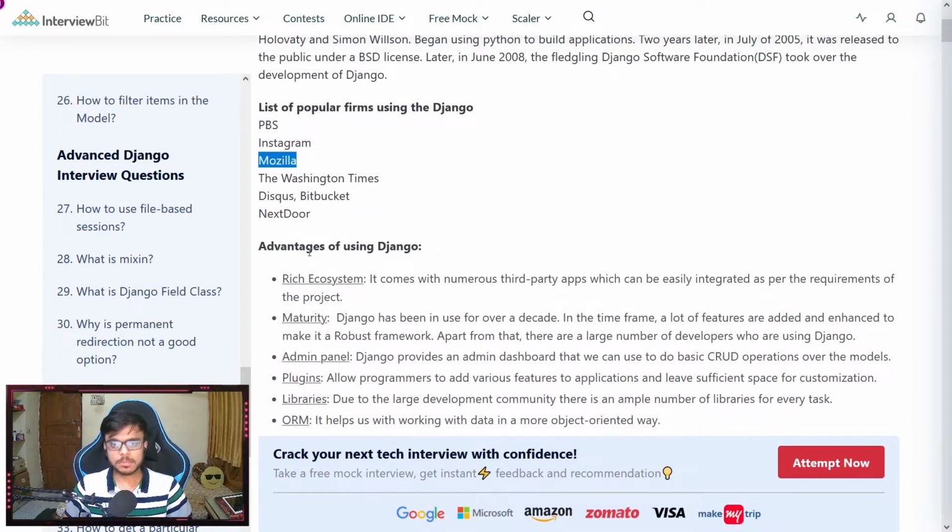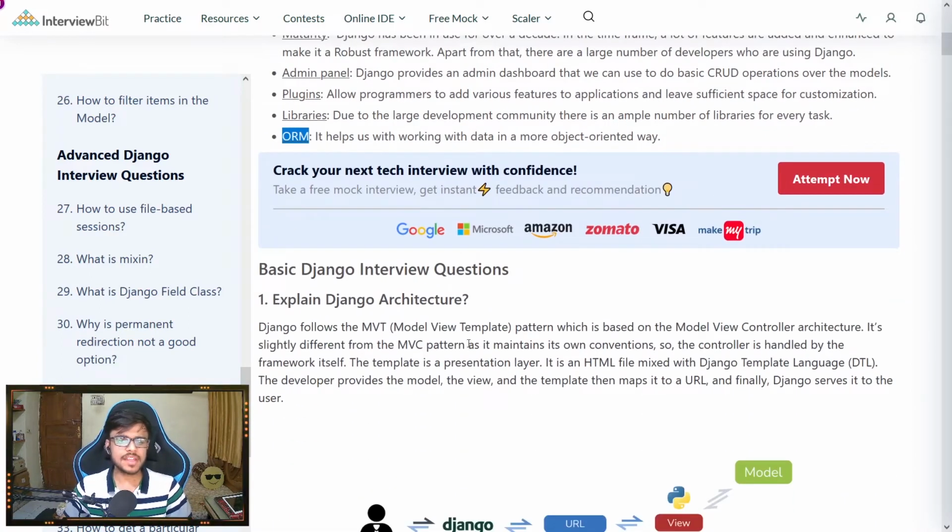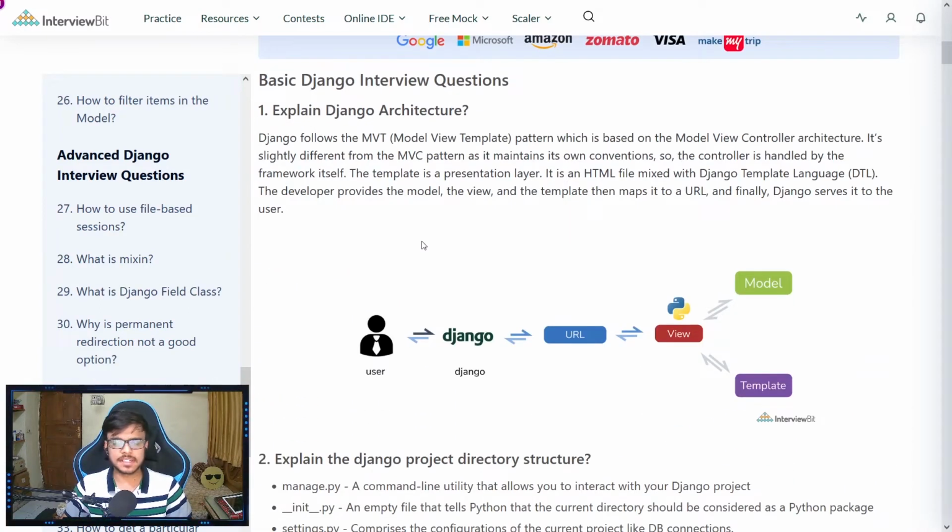Now, if we talk about the advantages of Django, then it has a rich ecosystem. Its maturity is also quite good because it was published in 2005 and it's 2022. We also have an admin panel to do basic CRUD operations on the model. Then we also have quite a lot of plugins and libraries, and we also have an ORM, which is also a very great advantage. That is the object relational mapper, which helps in manipulating the data in a more object-oriented way. Now let's get started with basic Django interview questions.